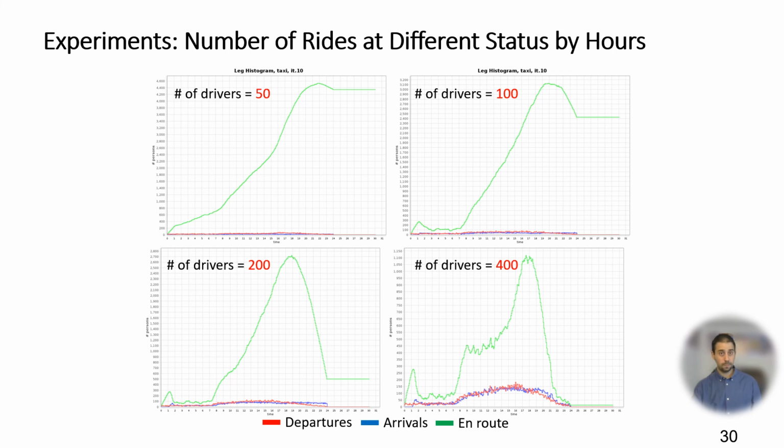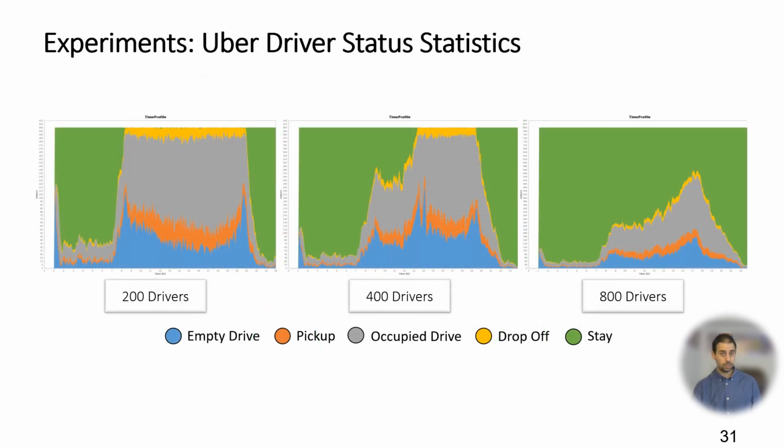We explored the impact of the number of Uber drivers using our simulation. We find that 400 Uber drivers is sufficient to clear all requests in a day. We also noticed that having more than 400 drivers does not help, since many drivers are not occupied when there are 800 drivers.